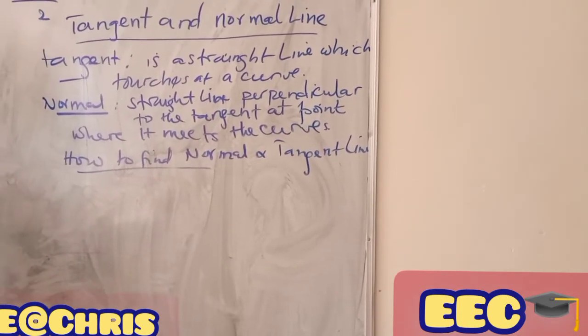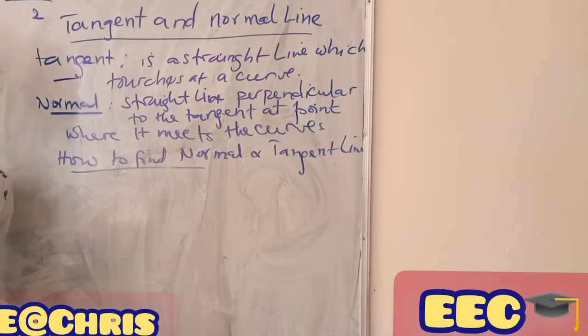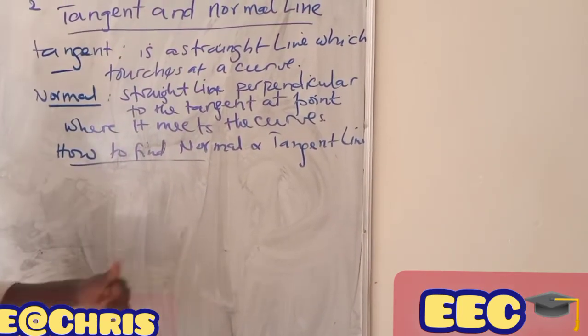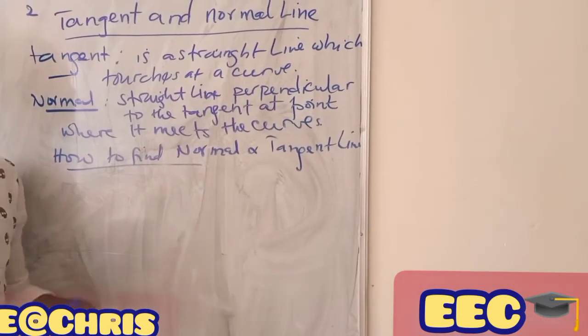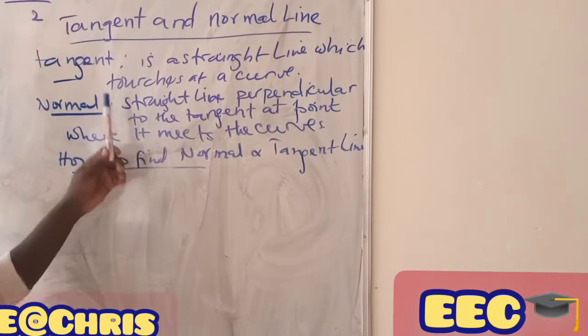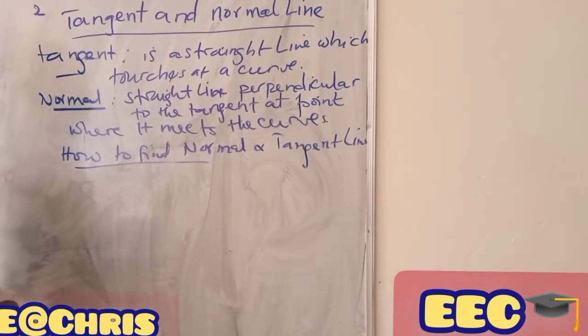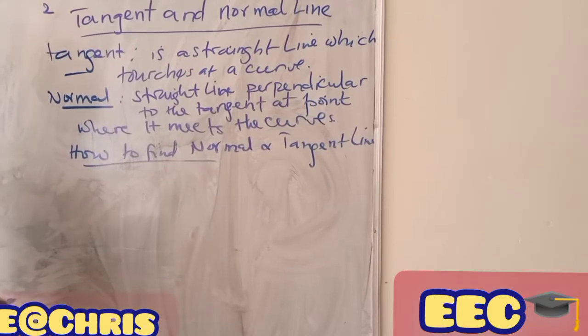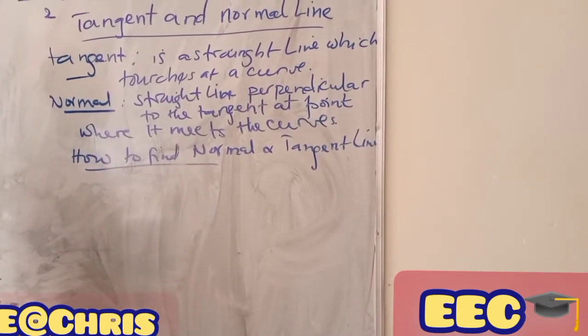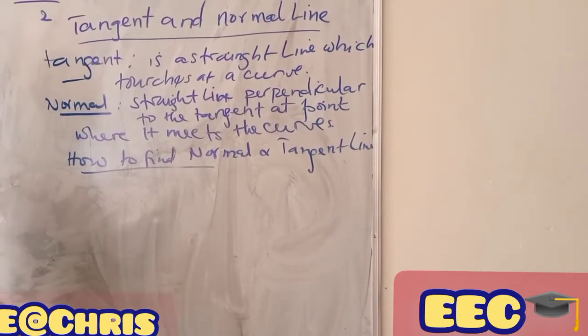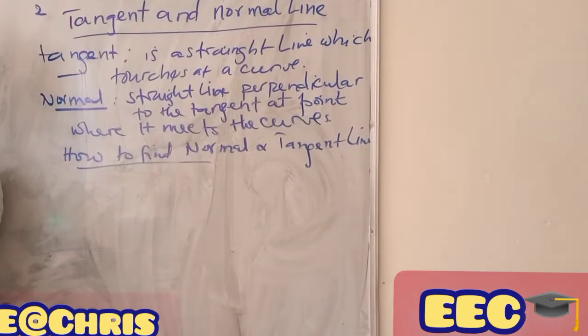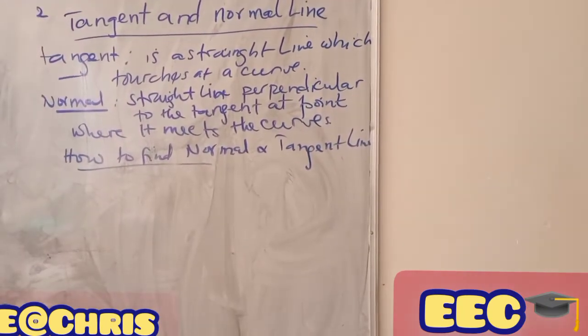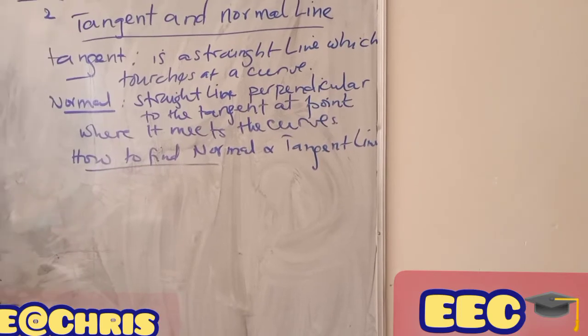But now we're going to use examples and apply those formulas in our question to solve for the normal line and the tangent line, keeping in mind that the tangent is a straight line which touches the curve, whereas the normal line is a straight line perpendicular to the tangent at the point where it meets the curve.